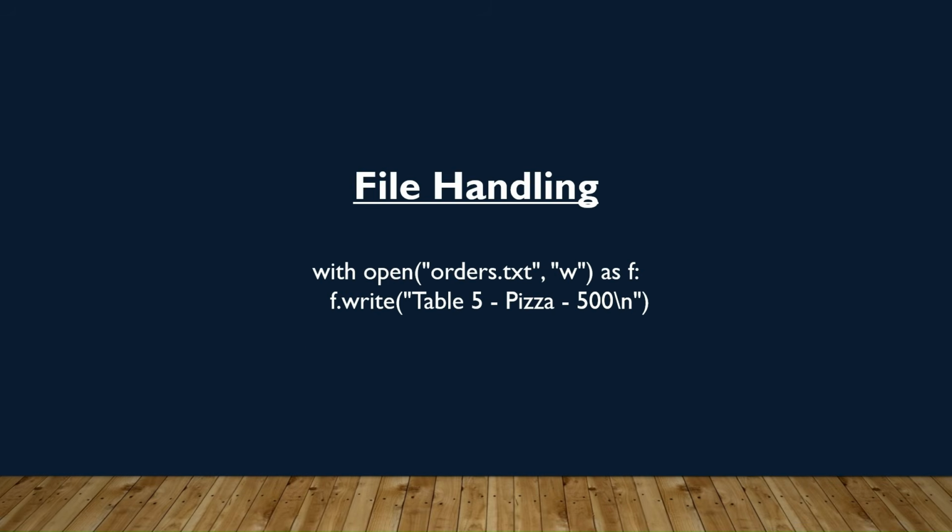Next one is file handling. Just like a restaurant writes down all the orders in a logbook at the end of the day, Python lets us store information in files. This way, the data is saved and can be checked later. In this example, the order details are written into a file called orders.txt, acting just like a restaurant's record book.